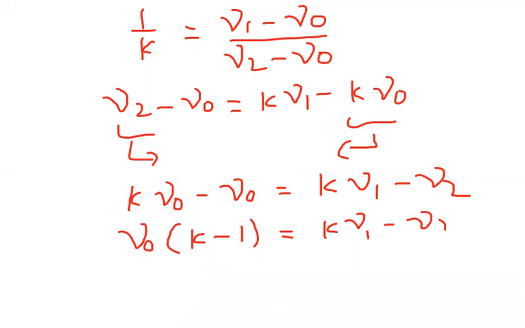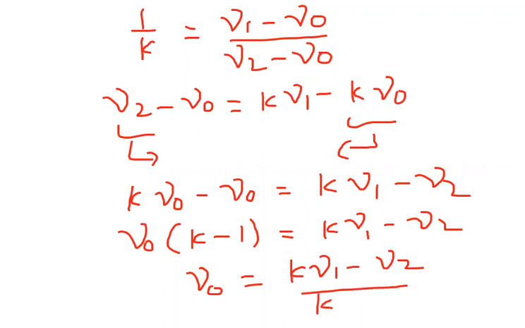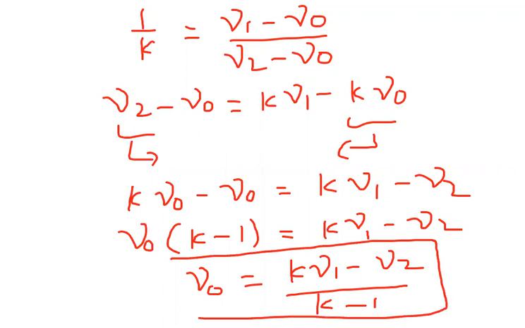So mu naught is equal to K mu1 minus mu2 by K minus 1. This is the expression I got. I hope you are clear how you got this expression. This is the way to handle such problems better.